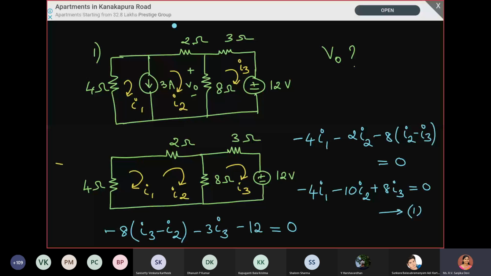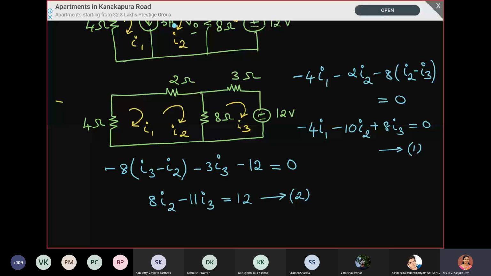Okay, so actually it is very simple. Always go in the direction of the current and write the voltage across it. The convention I am following is that the polarity from which I am coming out of that particular element is taken as the polarity. If it is a voltage source, the polarity will already be there. But if there is a resistance, there will be a drop, so it is always minus resistance into the current flowing through that. So that will complete the second loop.